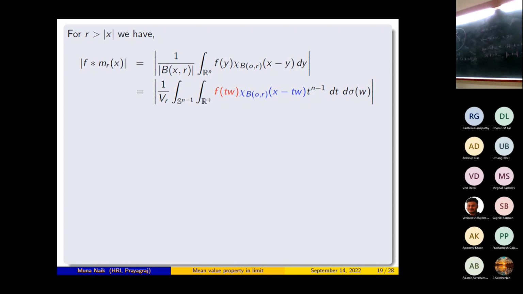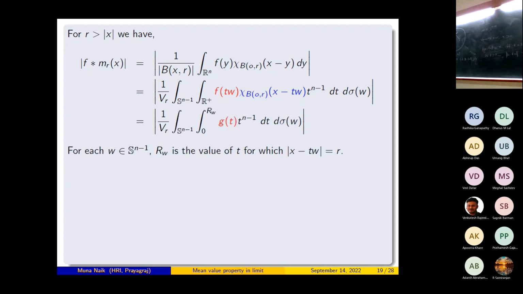So for the second integral, I have to integrate from 0 to r_w. Is this clear? If t is greater than r_w, then norm of x minus tw is greater than r, therefore it will be 0. So I have to only integrate from 0 to r_w. For each w belongs to S^{n-1}, let r_w be the value of t for which norm of x minus tw is equal to r.